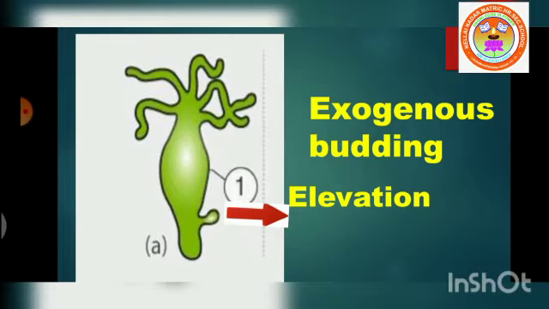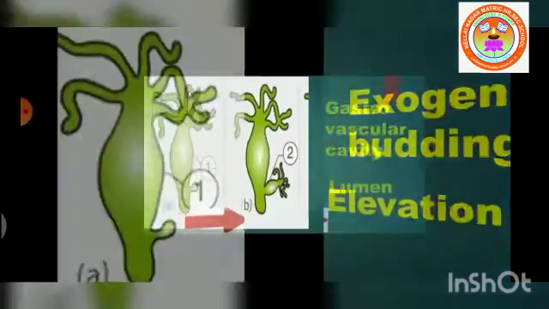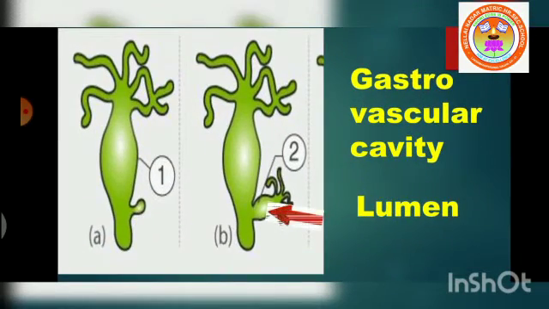Then the ectoderm as well as endoderm are pushed out to form a bud. The bud contains a lumen in continuation with the parent's gastrovascular cavity. Here you can see lumen and gastrovascular cavity. Lumen is nothing but the space within the body.